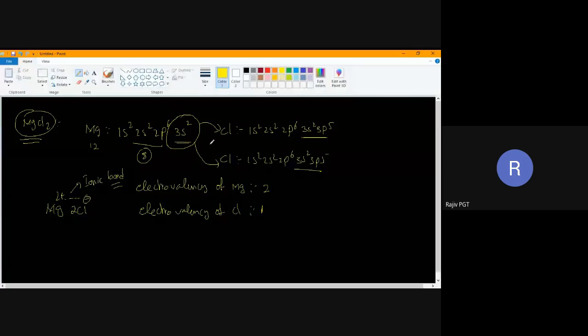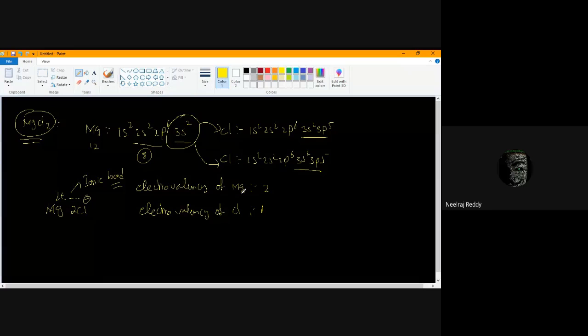Now look here. Does anyone have a doubt in this part? No doubt, sir. Electrovalency of magnesium is 2. Why is the electrovalency of magnesium 2? Because it has transferred how many electrons? 2 electrons. What is the electrovalency of chlorine?